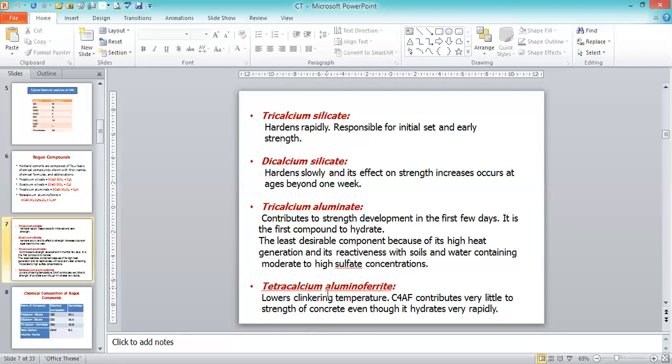Then finally, the last one is called tetracalcium aluminum ferrite. That is C4AF, which has the lowest clinkering temperature. C4AF contributes very little to the strength of concrete, even though it hydrates very rapidly. Another disadvantage of C4AF is what is called flash set. It sets very fast, and that's why it gives little strength and durability. That's why we use very little tetracalcium aluminum ferrite in the manufacturing of cement. The flash set is the disadvantage.